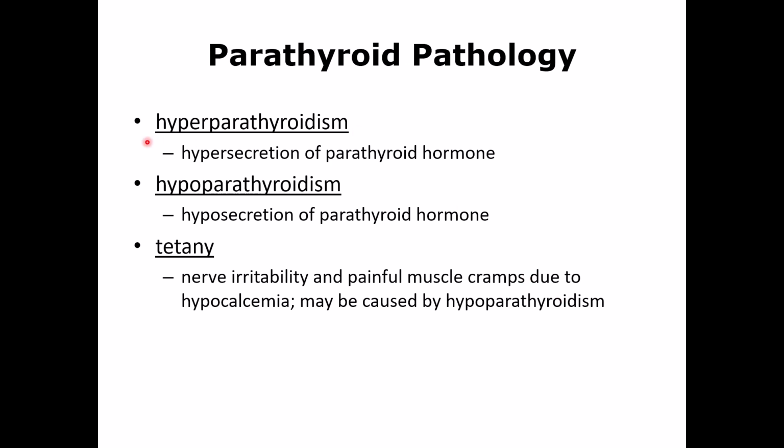Parathyroid diseases, one is called hyperparathyroidism, which means too much parathyroid hormone is released, and the parathyroid hormone function is activating osteoclasts. Osteoclasts are cells that break down the bone, and that will cause release of too much calcium in the blood. So that calcium can precipitate in different parts of the body, for example, in the cornea, in the pancreas, in the stomach, in the brain, different areas.